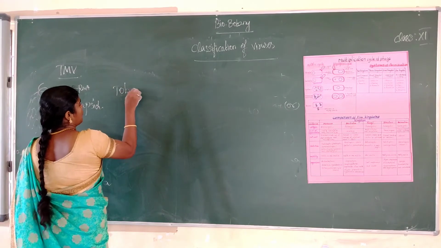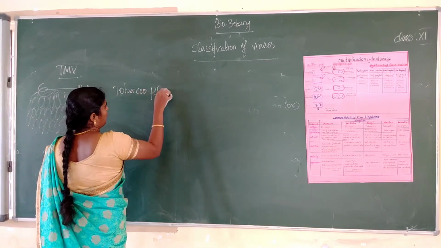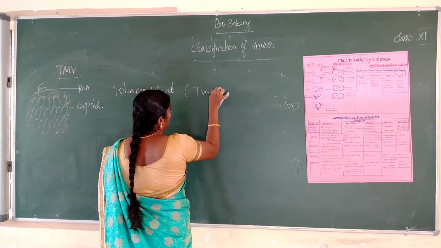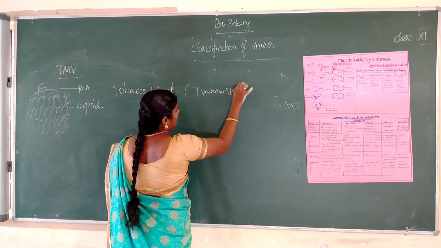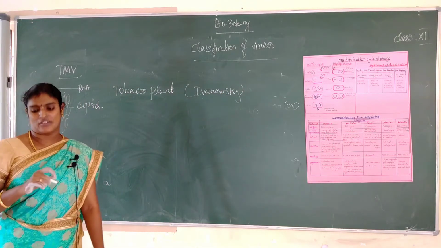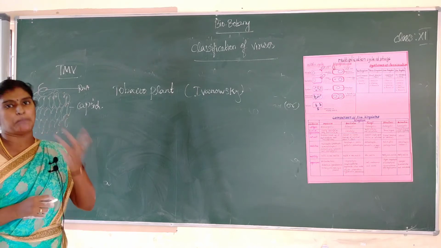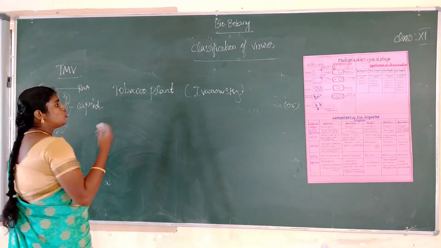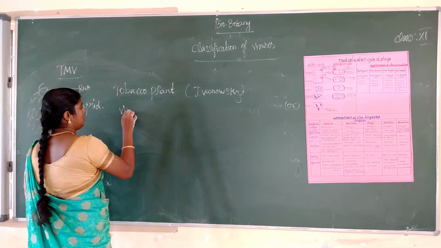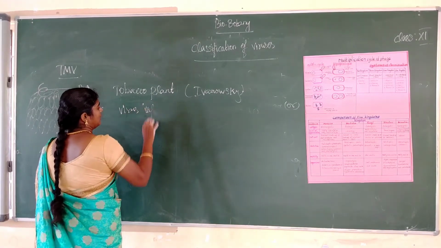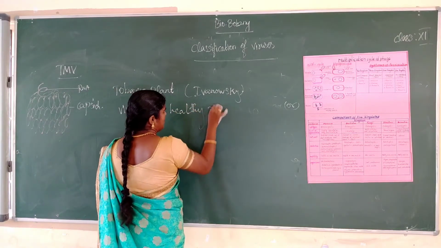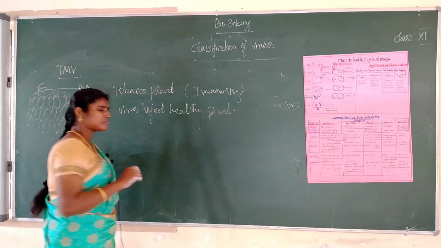The plant name is tobacco plant. Discovered by Ivanovsky. Who is Ivanovsky? Already I told you, Ivanovsky discovered the virus. So next one, the virus infects the healthy plant through vectors. What is the meaning? Vectors are carriers. The virus infects the healthy plant.